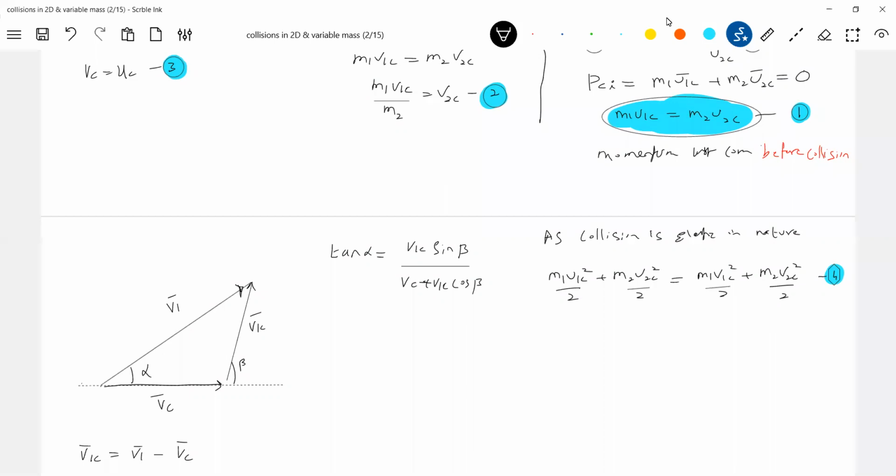Now, shall I take help of equations 1, 2? Substitute 1, 2 in equation 4 because we have V2C, we have U2C, so that I'll get only U1C and V1C. Then I'll get a relation between U1C and V1C, then we'll see what I can do further. So put 1 and 2 in 4.